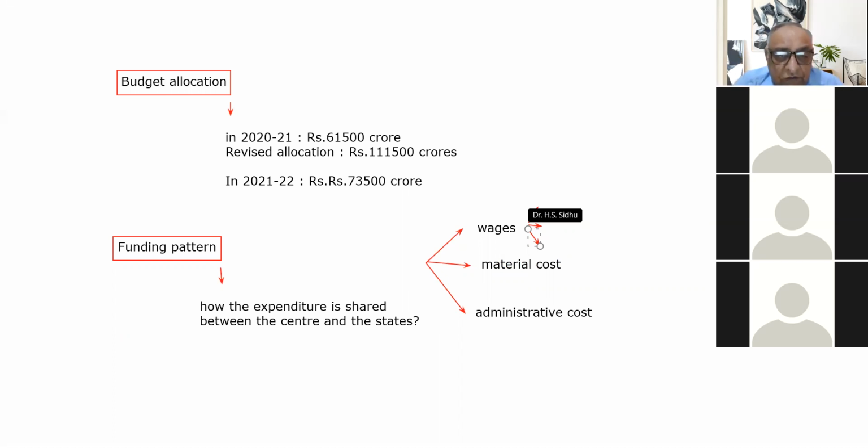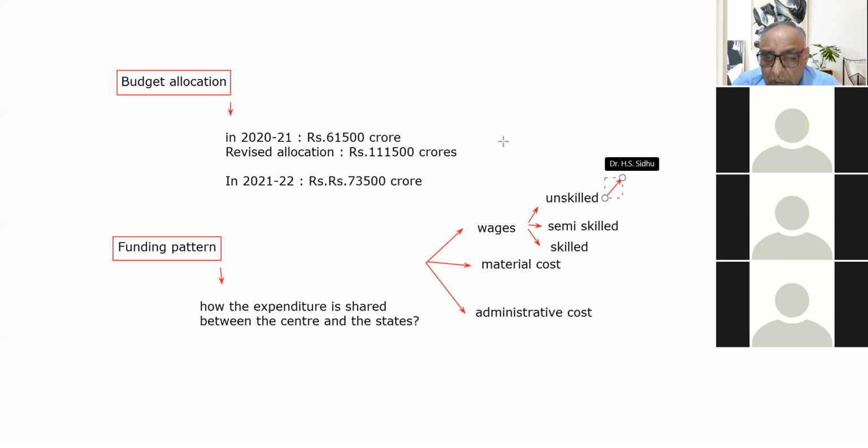That is why we divide it into three categories: unskilled workers' wages, semi-skilled workers' wages, and third, skilled workers' wages. So as far as unskilled workers' wages are concerned,